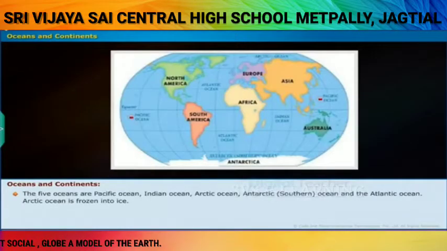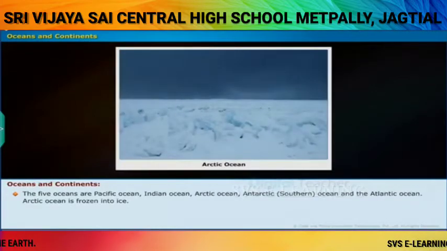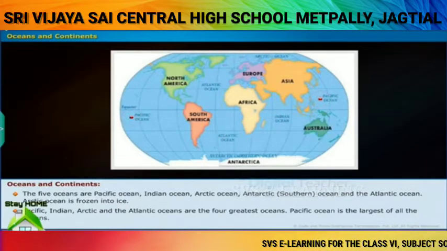The 5 oceans are Pacific Ocean, Indian Ocean, Arctic Ocean, Antarctic or Southern Ocean, and the Atlantic Ocean. Arctic Ocean is frozen into ice. Pacific, Indian, Arctic and the Atlantic Oceans are the four greatest oceans. Pacific Ocean is the largest of all the oceans.